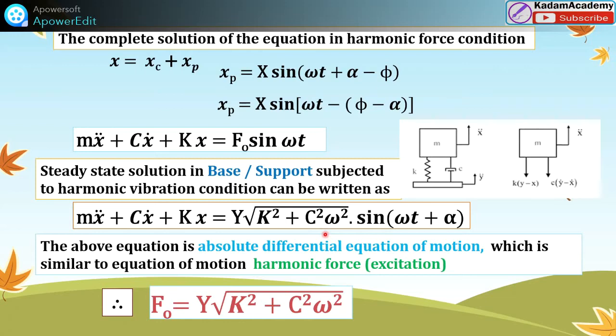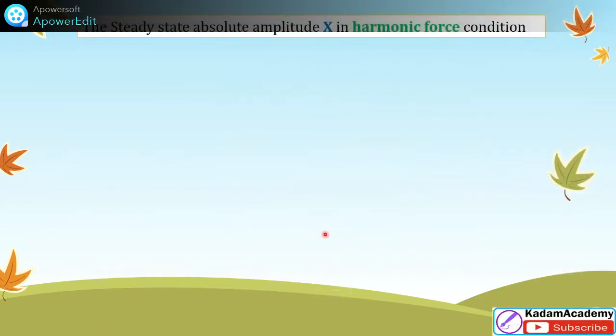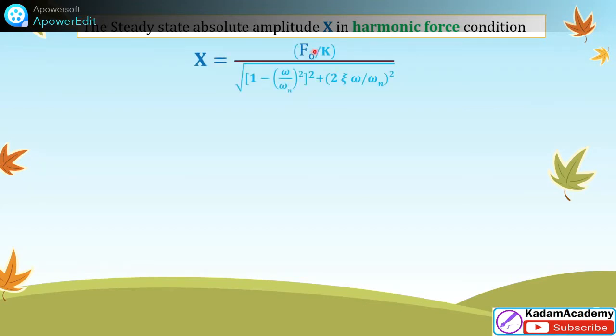Now we can derive the value of x. What is x? That is the absolute amplitude in this harmonic force condition in the base excitation. In the previous harmonic force condition, we already calculated the value of x. Watch that video to understand how to calculate the amplitude for the harmonic excitation. It is Fo by k upon under root of 1 minus omega by omega n, square bracket square, plus 2 zeta omega by omega n, this bracket square. This is the denominator and this is the numerator.